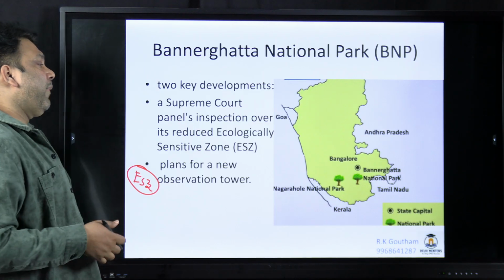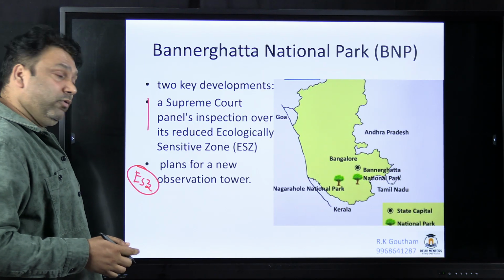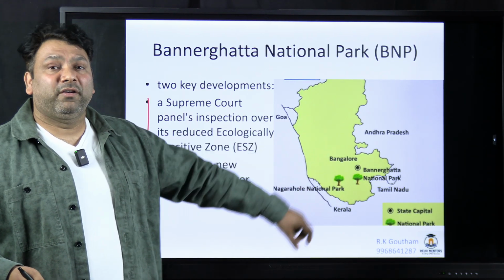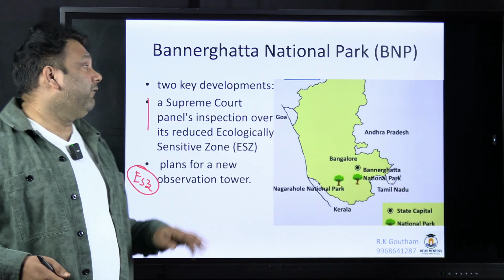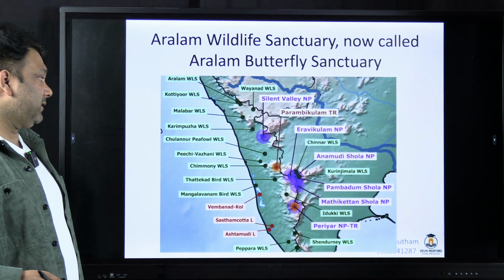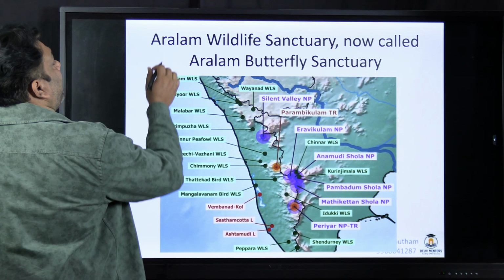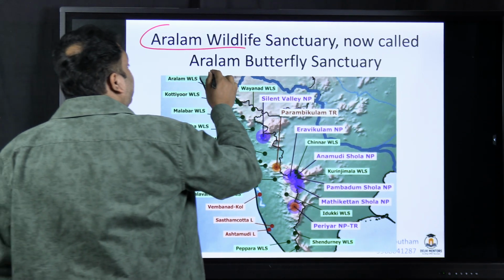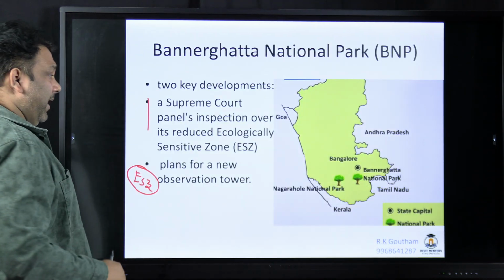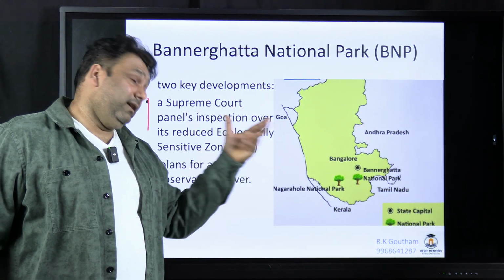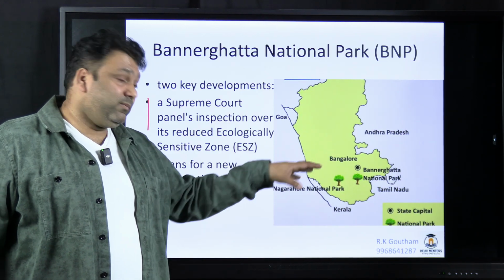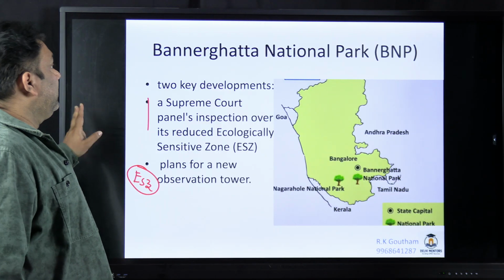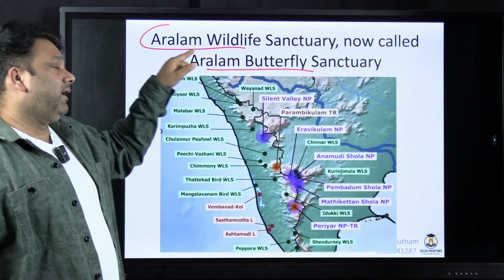So recently a Supreme Court panel has said that the eco-sensitive zone has been breached and they're also planning to build a new observation tower. So that will also impact the wildlife inside Bannerghatta National Park. So next thing which is in the news is Aralam Wildlife Sanctuary. This Aralam Wildlife Sanctuary will now be called Aralam Butterfly Sanctuary. And by the way, Bannerghatta is very unique for butterflies also. Inside Bannerghatta National Park, you have a butterfly park also. Once it has been asked in the UPSC, so this can also be asked.